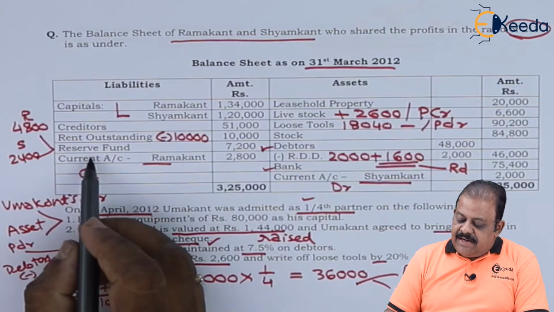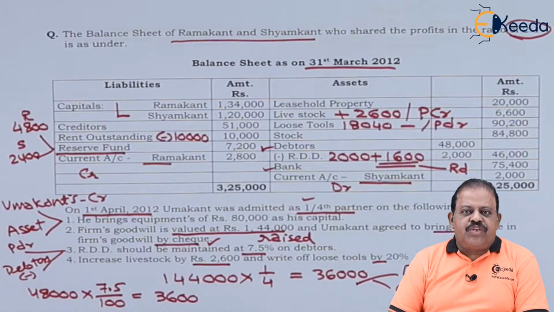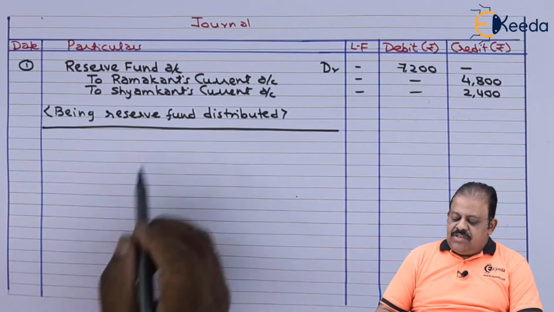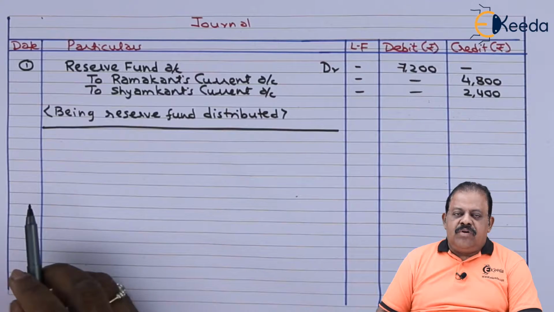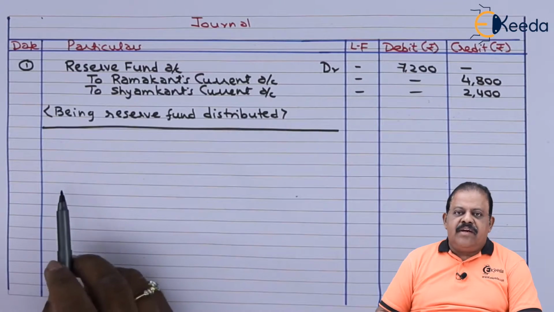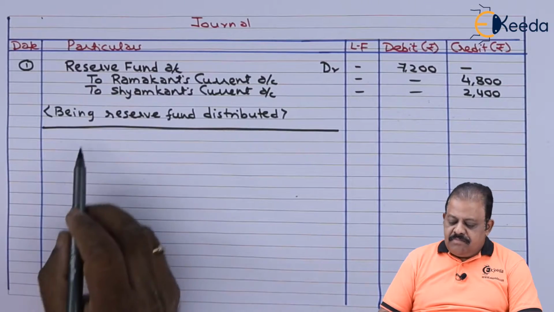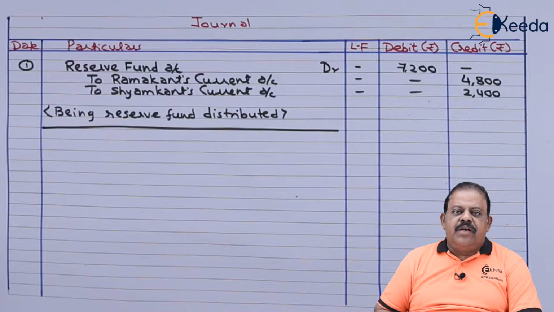This will be divided among old partners in their profit sharing ratio. Reserve fund account debit 7,200, to Ramakant's current account 4,800, to Shamkant's current account 2,400. Being reserve fund distributed among old partners in old ratio.